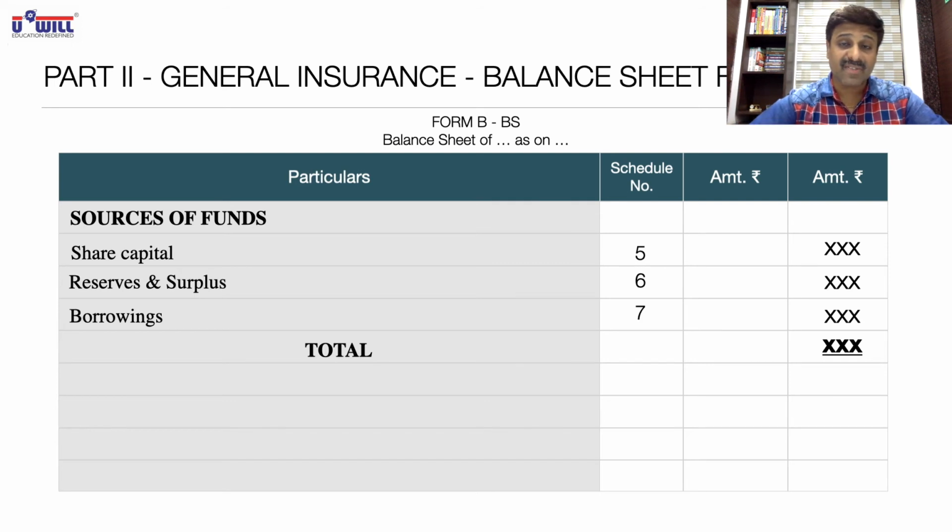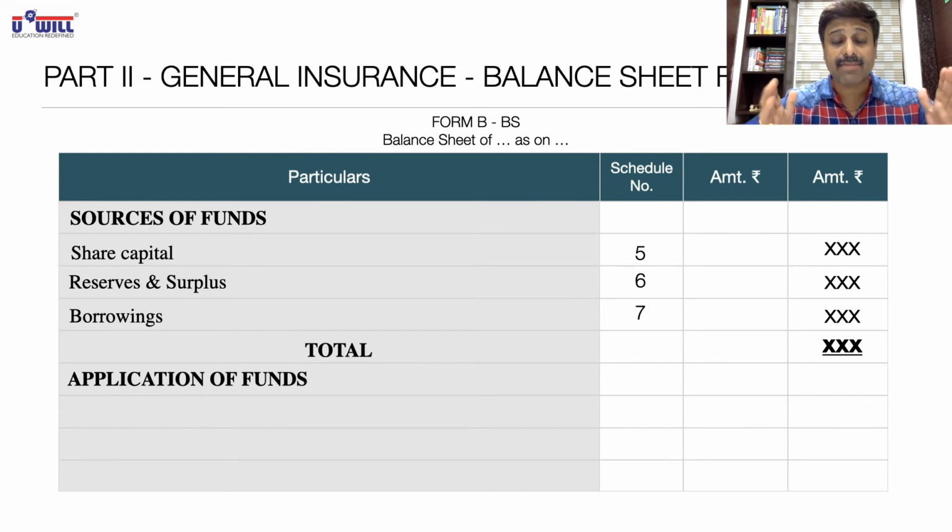Now after sources of funds, instead of assets we will have application of funds. It means where have we used this money? Now see from the insurance company's point of view. Whatever premium they take from you, what do they do with that premium? Do they buy buildings? No. Do they buy furniture? No. Otherwise, how will they pay the claim to you? They have to pay the claim also when the compensation arises. So what do insurance companies do with the money of premium they receive?